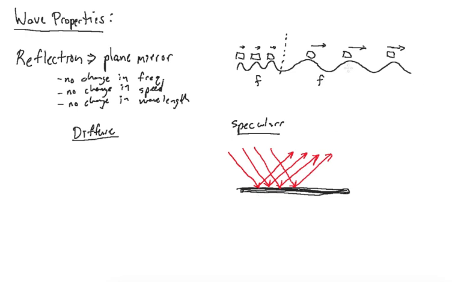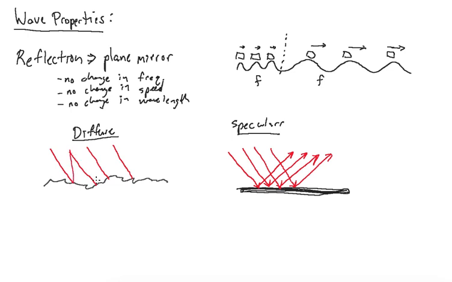On the other hand, you can have what is known as a diffuse surface, something kind of rough and jaggedy like this. Light that comes in all parallel is not going to reflect in the same ordered manner.